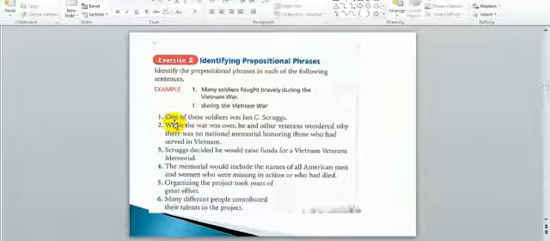Tell me, what is the prepositional phrase? The first thing we need to look for is the preposition. So what is the preposition here? It is of. And what followed of? These soldiers. So which one of them is the object of the preposition? Yes, it is soldiers. And these is a pronoun that modifies soldiers. So the whole prepositional phrase here is these three words, of these soldiers, and I will underline it.